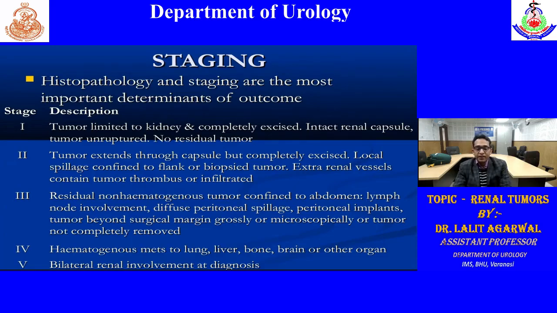In stage 3, residual non-hematogenous tumor is confined to the abdomen, or there can be lymph node involvement, or diffuse peritoneal spillage. So diffuse spillage is there, peritoneal implants, tumor beyond the surgical margin grossly or microscopically, or tumor not completely removed. Stage 4 is hematogenous involvement and stage 5 is bilateral. Generally, the question asked regarding hematogenous is what stage: stage 4. Stage 5 is bilateral.